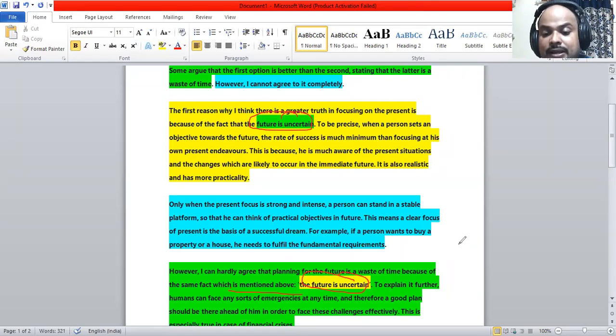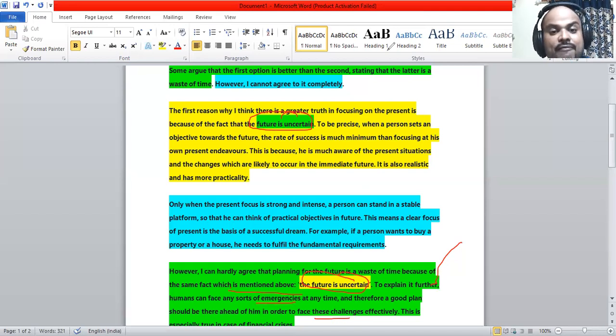Okay, to explain it further, humans can face any sorts of emergencies at any time, and therefore a good plan should be there ahead of him in order to face these challenges effectively. These challenges mean emergencies. This is especially true in case of a financial crisis.